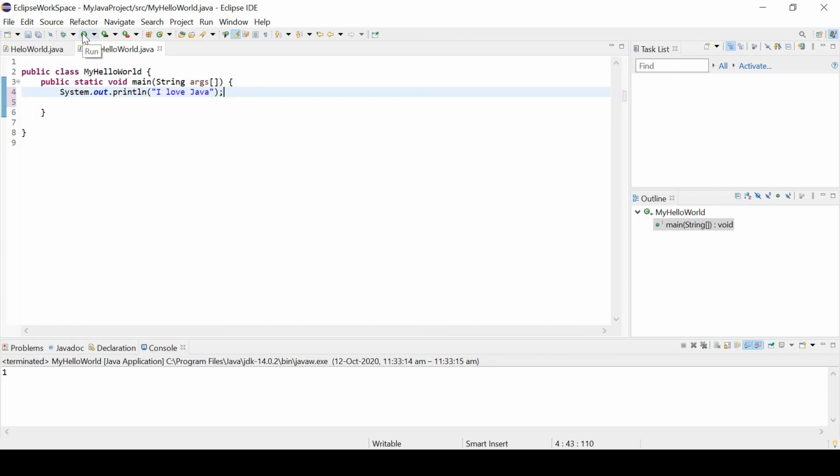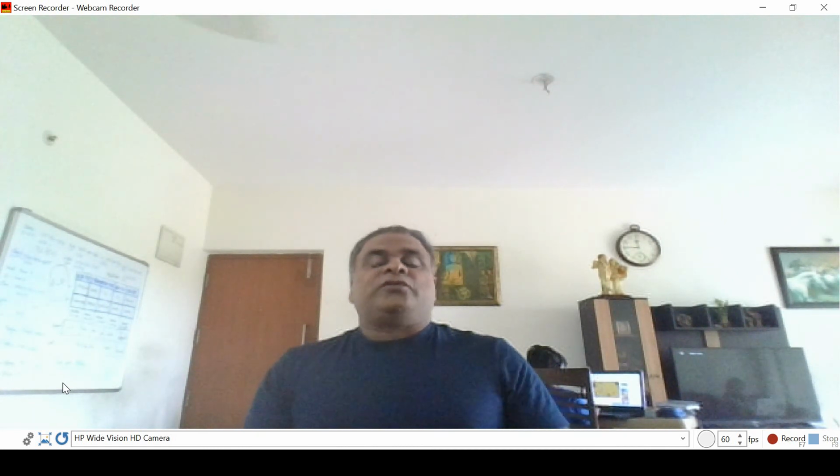When you run it, you can see the output here. It's showing in the lower bottom. See, I love Java. This is the way you can run a simple Java program. I didn't explain anything about the code. In the coming videos we will give more idea on the syntax and the different keywords we use in Java, and how we can write simple Java programs to complex Java programs. All these aspects we will be discussing in the coming videos.